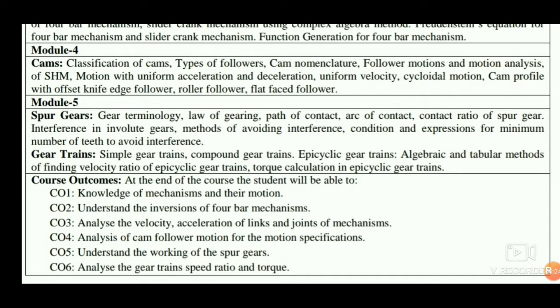In spur gears there will be a split pattern you can expect, that is one derivation will be coming for 10 marks and one problem for 10 marks, but in gear trains only one problem which carries 20 marks. So we'll move into the gear trains.